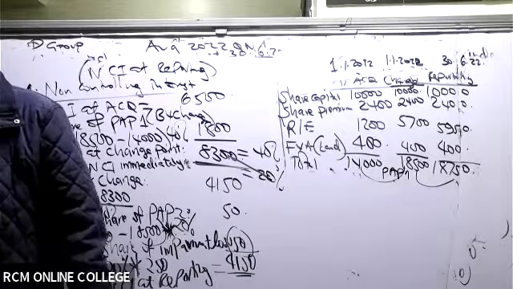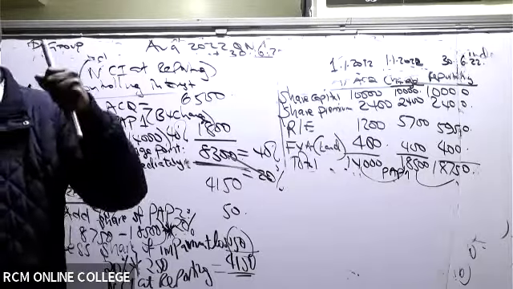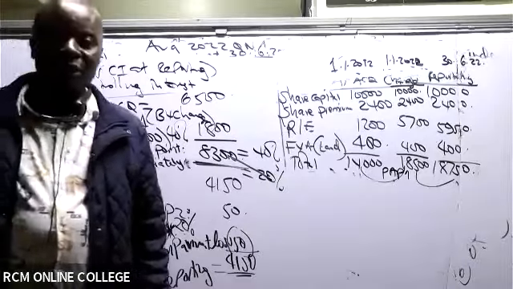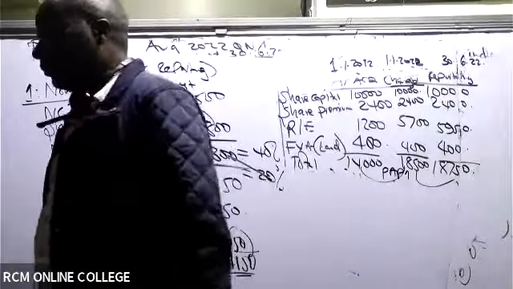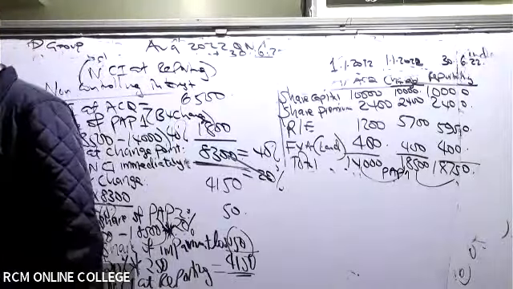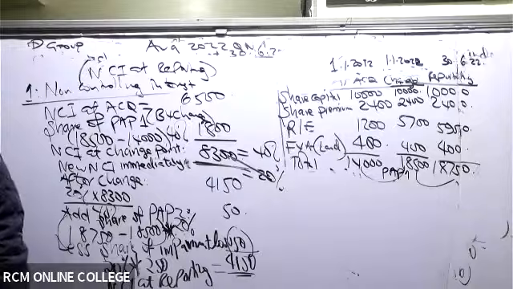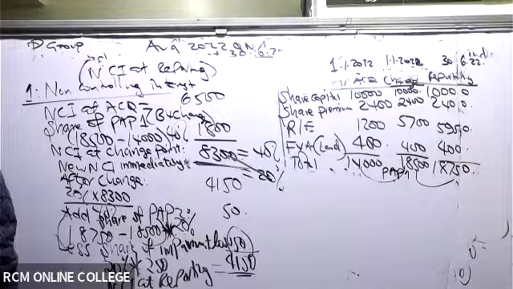Let's see who will be the first one to pin this thing down. Investment in associate, IAS 28, is normally the very easiest. It's equity accounting. It's PAP accounting.